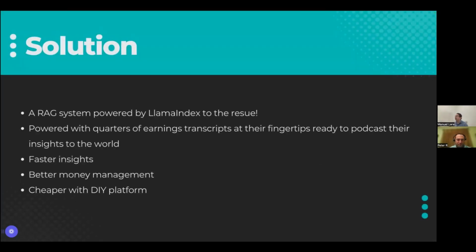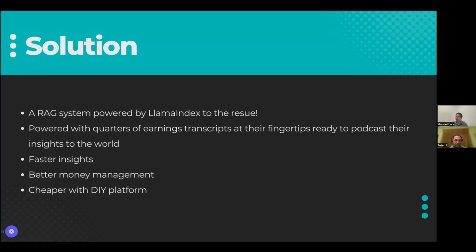So a solution that we composed here was a RAG system powered by Llama Index. RAG systems are really great when you need to augment the capability of an open source or proprietary large language model and give it information it may not know about in order to return better results.